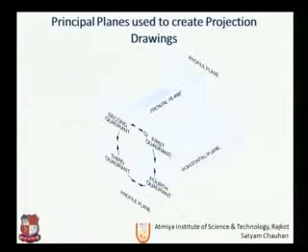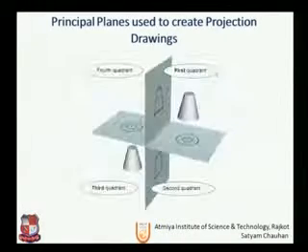So how we are getting the views on the reference to these planes are, we are rotating the horizontal plane in this direction. So if we rotate the horizontal plane in the clockwise direction as shown here, we will get the front view here and the top view here. Let us see how we are using this plane to get the respective view of that drawing.